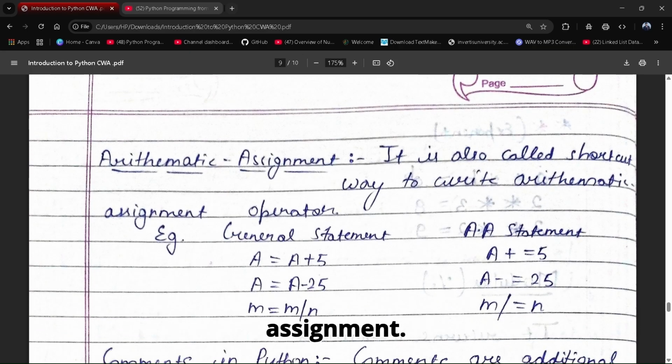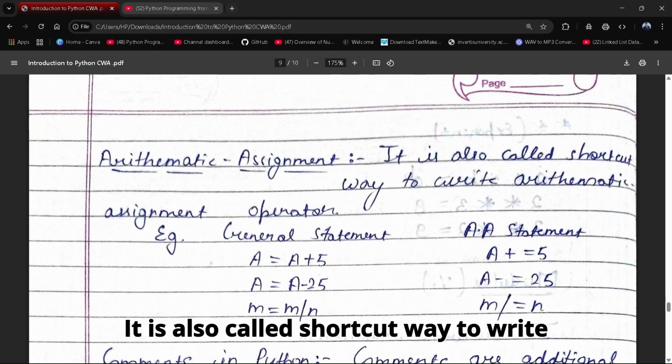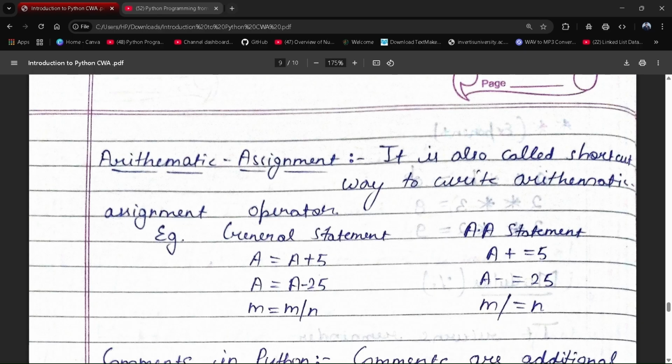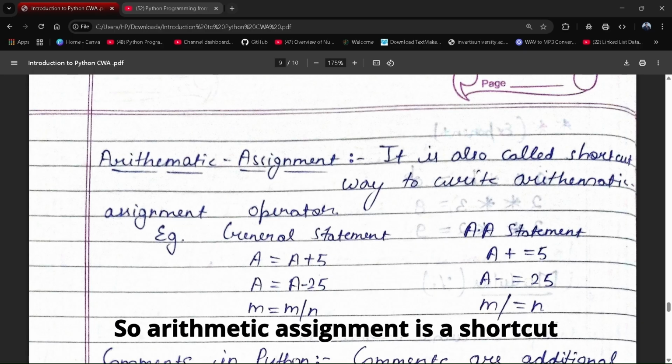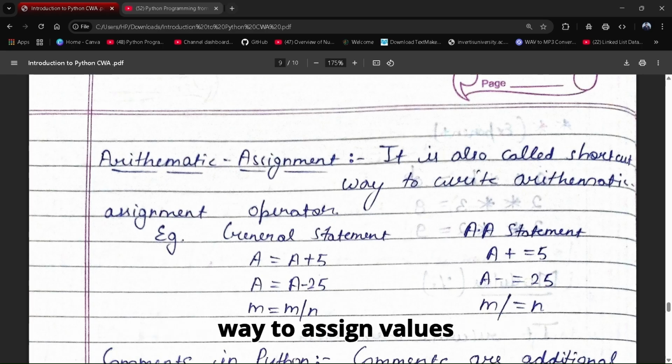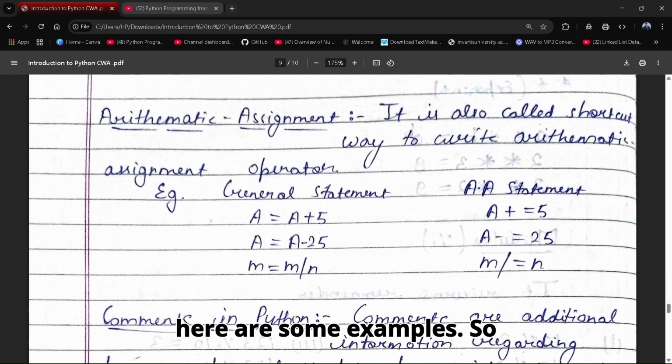Next is arithmetic assignment. It is also called the shortcut way to write the arithmetic assignment operator. So arithmetic assignment is a shortcut way to assign values to a variable. So here are some examples.